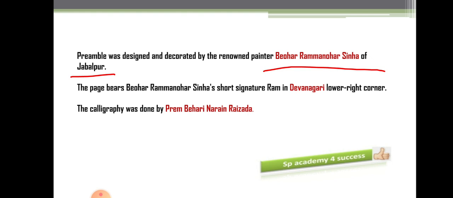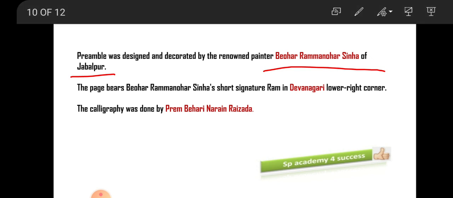In that way, Beohar Ram Manohar Sinha ji was introduced to the work of the preamble. Right. So when you see the preamble, towards the right side corner, you can identify Ram, the short signature of the painter, in Devanagari script. This was asked once in the question paper.